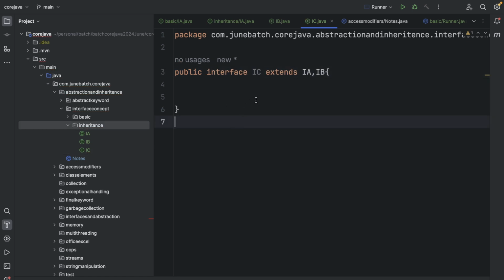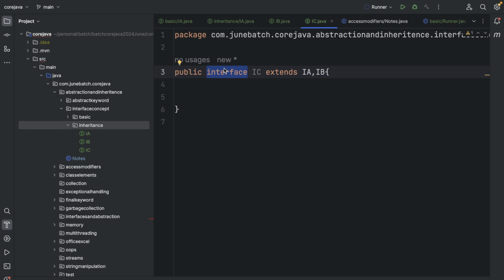Java doesn't provide multiple inheritance, so to compensate for that, it has provided interfaces. If you have a case where you need multiple inheritance, then you can use interfaces. But to use interfaces, you need to know the constraints that come along with them.